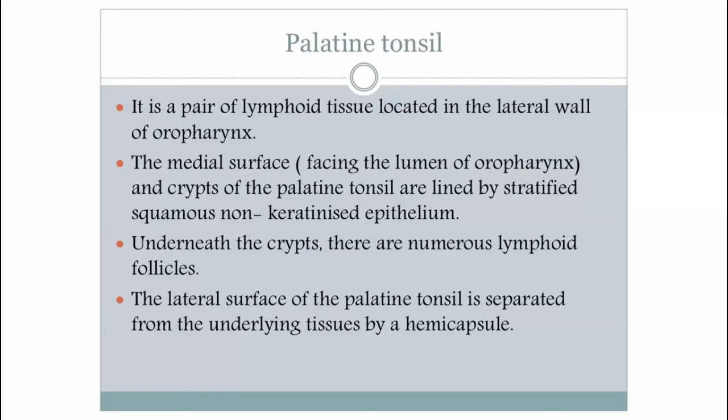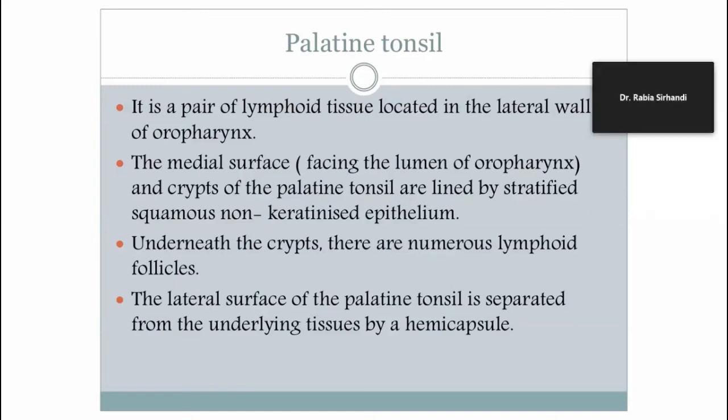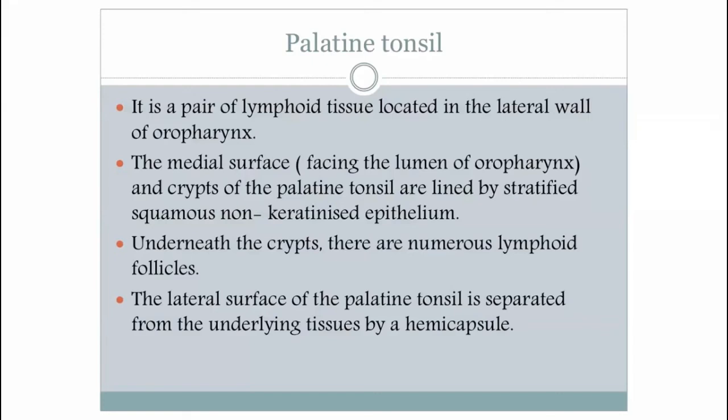When it is located around the eustachian tube or the pharyngeal tube, the tube connecting the pharynx with the middle ear, they are called tubal tonsils. And when the tonsils are present on the posterior half of the tongue, they are called lingual tonsils. Palatine tonsils are basically a pair of lymphoid tissue. They are located in the lateral wall of the oropharynx.